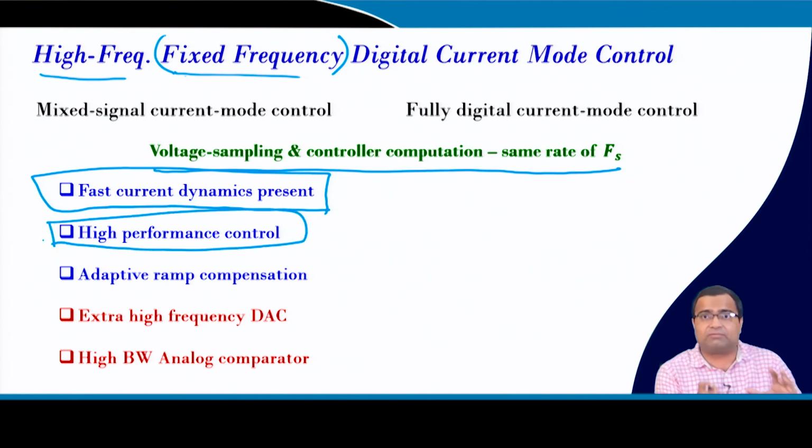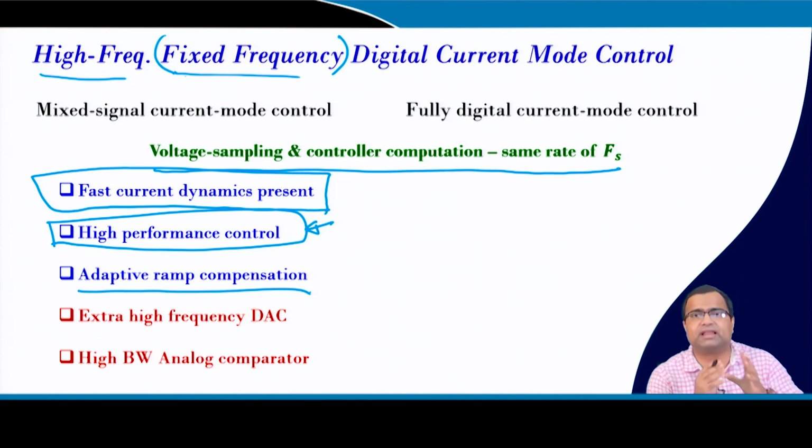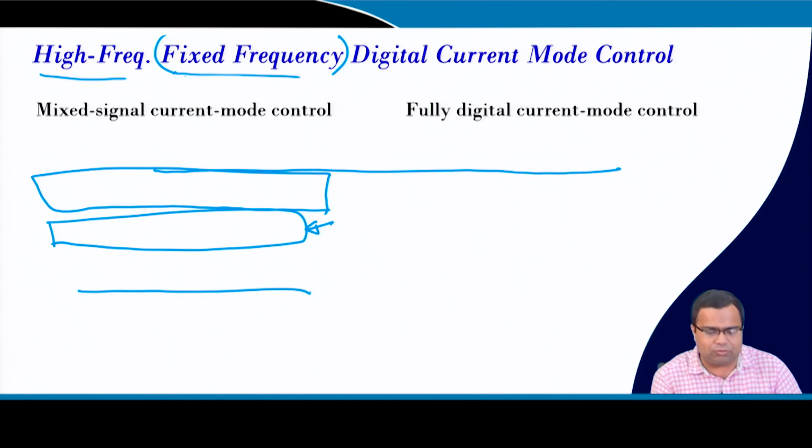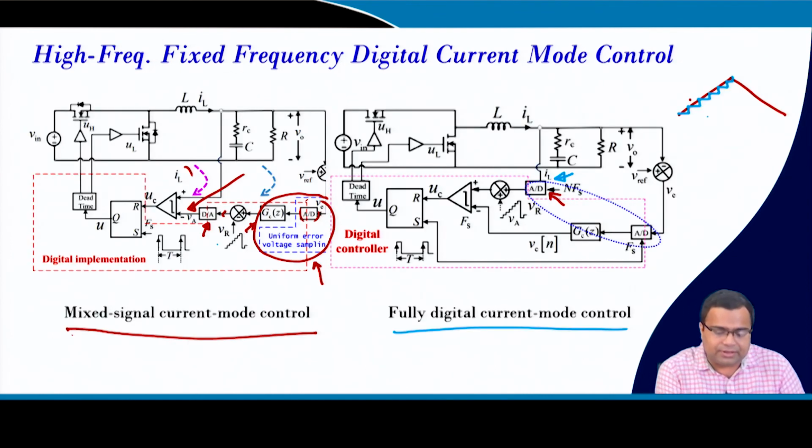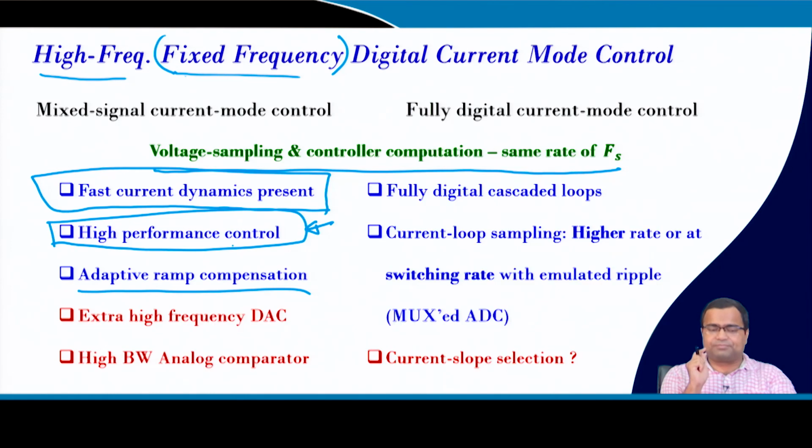In fact, whatever tuning we have discussed, we have implemented using an analog current loop, mixed signal current mode, and adaptive ramp compensation is possible to make the system stable. That means we can use this current mode control for a wide duty ratio operation. And the ramp compensation can be added digitally, so you can add any ramp that you want from the digital controller.